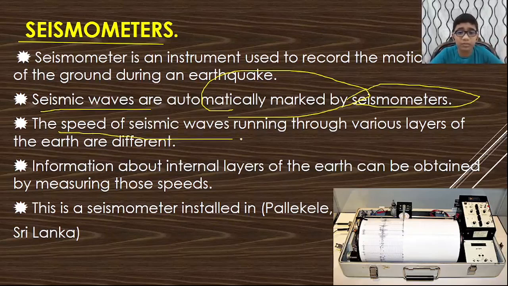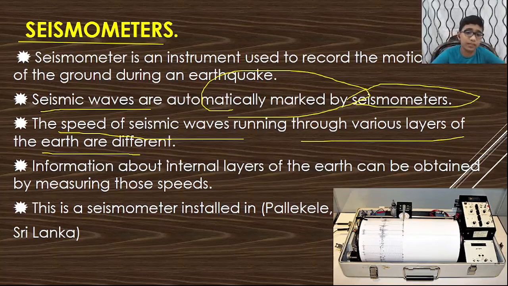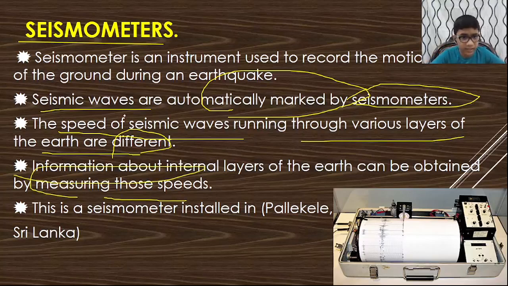The speed of seismic waves running through various layers is different. Information about internal layers of the earth can be obtained by measuring those speeds. Yes, by measuring the speed of the seismic waves, the internal layers of the earth can be determined.